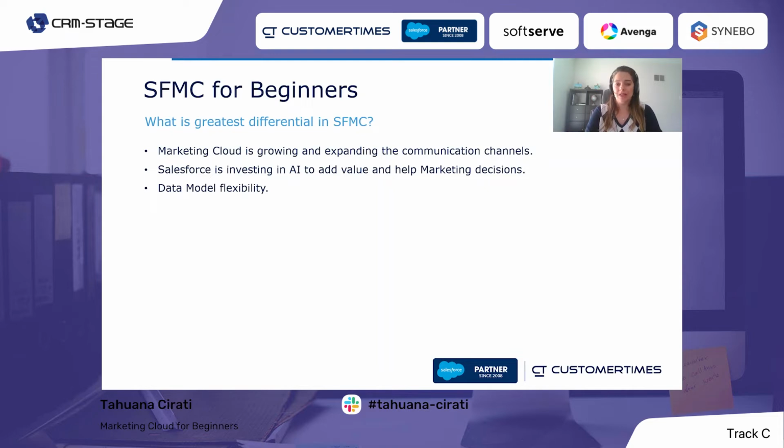Salesforce is investing in artificial intelligence to add value and help Marketing Cloud decisions. For example, using Einstein algorithms, Marketing Cloud identifies the best day and time to send emails to a contact, when this contact will likely open the email, and consequently make the campaign more effective. Or using Interaction Studio, it's possible to track the behavior of the customer and customize the web experience, adding some specific banner or suggesting products that are more aligned to their profile.